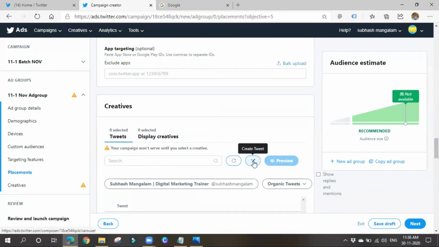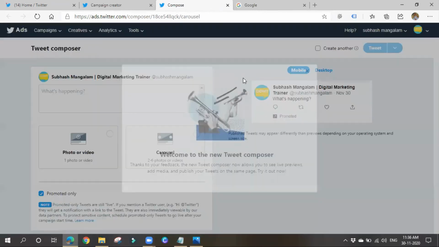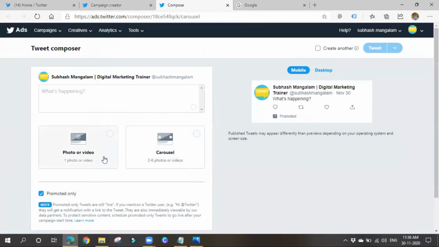Or else we can go for creating a new tweet also. In the tweet composer, you can choose either a photo, video or a carousel. Carousel means you can go with two to six photos. It will be showing up like a slider.